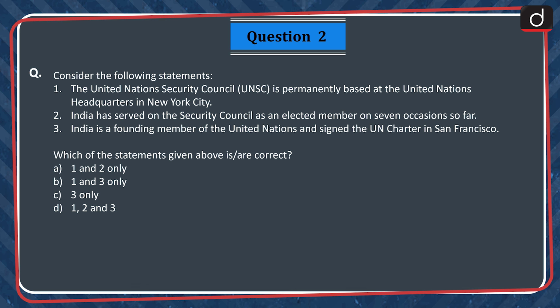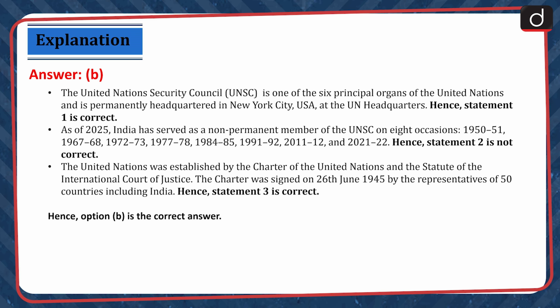A. 1 and 2 only. B. 1 and 3 only. C. 3 only. D. 1, 2 and 3. The correct answer is option B. The United Nations Security Council is one of the 6 principal organs of the United Nations and is permanently headquartered in New York City, USA at the UN headquarters. Hence, statement 1 is correct.